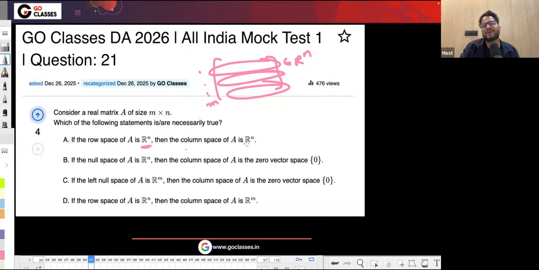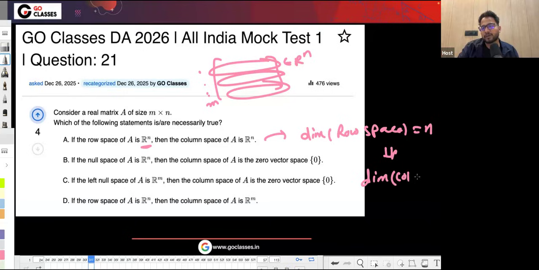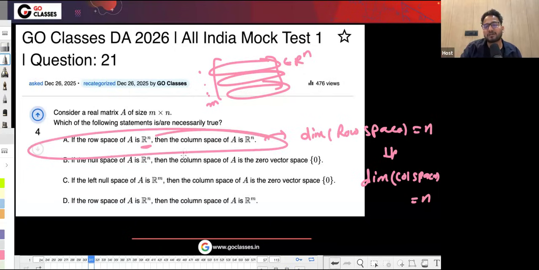By the way, the dimension of the column space has to be the same. If the dimension of the row space is n, then the dimension of the column space is also n, because that's the theorem. They have to be the same. That's correct. But they are not saying this. This is different from what they are saying. They are saying that the column space is R^n.